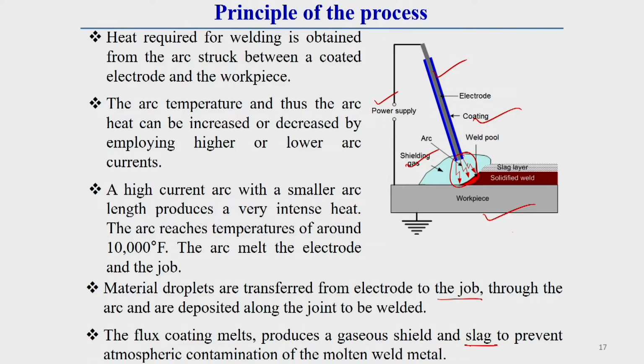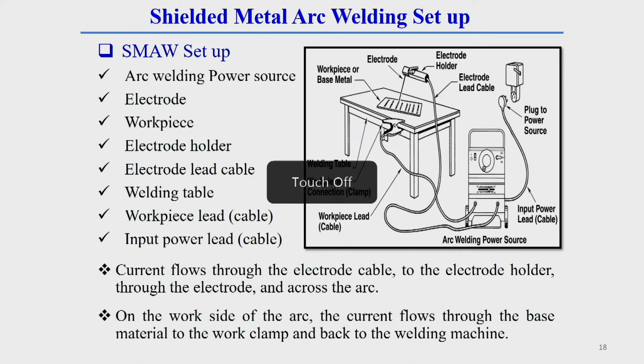So, here you should know what this slag is. Slag means when this flux cover burns, then this burned flux is called slag. So, after burning, flux is converted to slag. Inside the slag there can generally be impurities of the base material also. So, this is the principle of this SMAW welding process.